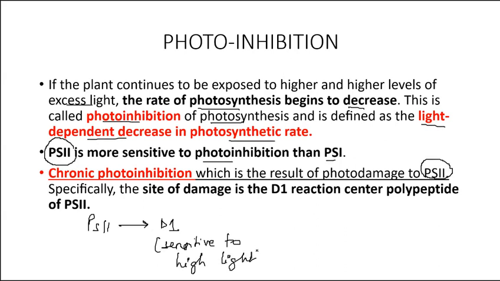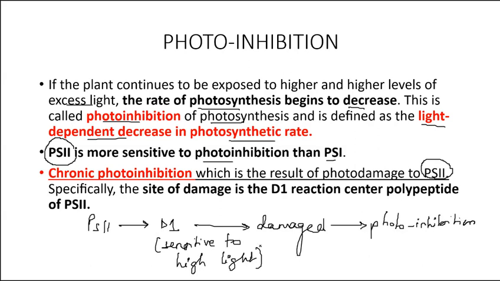So when there is high light, what happens? The D1 polypeptide is damaged, which will lead to photoinhibition. Here I am marking that when there is high light, high irradiance.